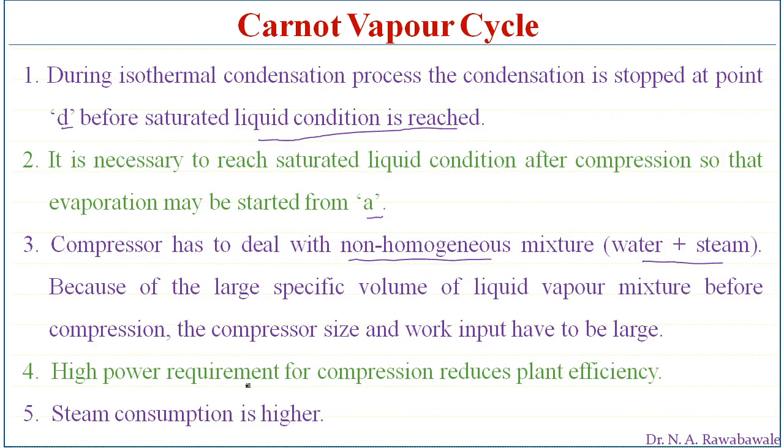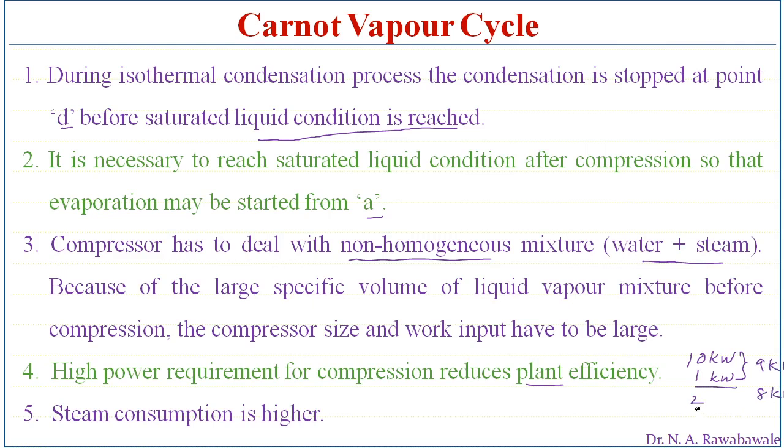Then, coming to this: the higher power requirement for compression reduces power plant efficiency. The larger the compressor, the larger the power consumed. Power consumption being more means the power produced will be less. For example, say we are producing 10 kilowatt of power. Out of that, 1 kilowatt is consumed, so the net output is 9 kilowatt. If this power consumption is increased to 2 kilowatt, then the power output will be 8 kilowatt.